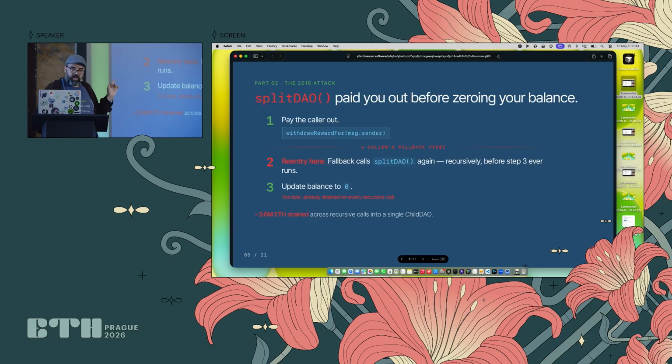And this is where the hack was, let's say. There was a function in this split proposal that allowed you to pay the people the rewards that they accumulated in the DAO. This is a contract that has a function that calls a function that calls a function that at the end sends Ether. The Ether has a receive function or a fallback function.